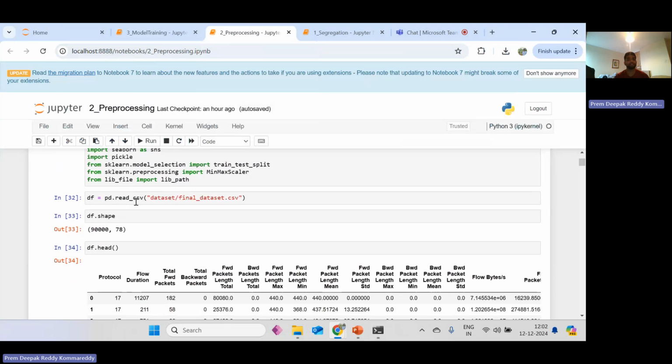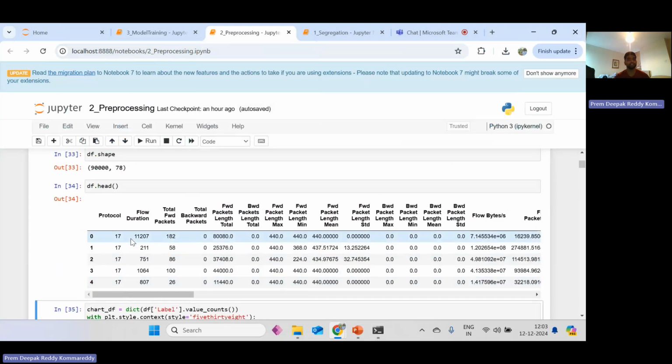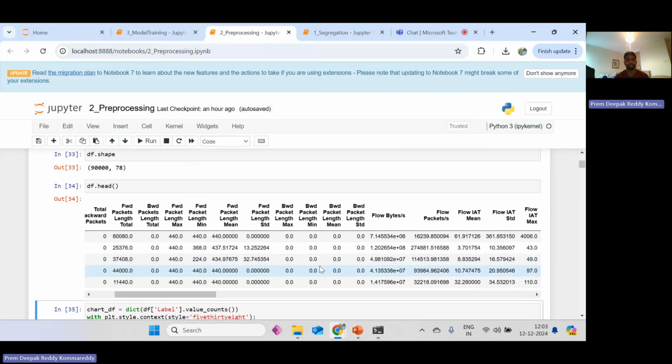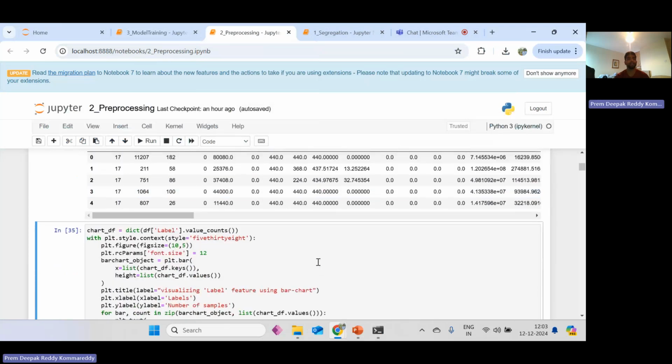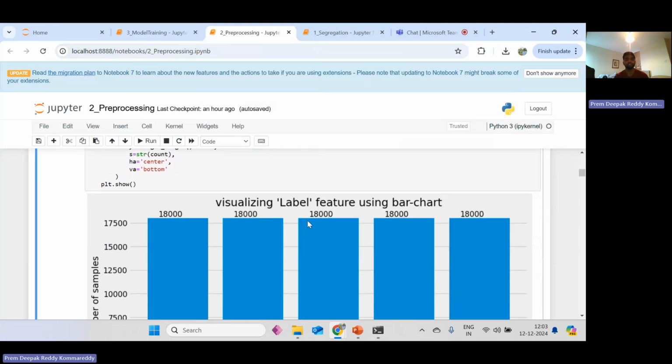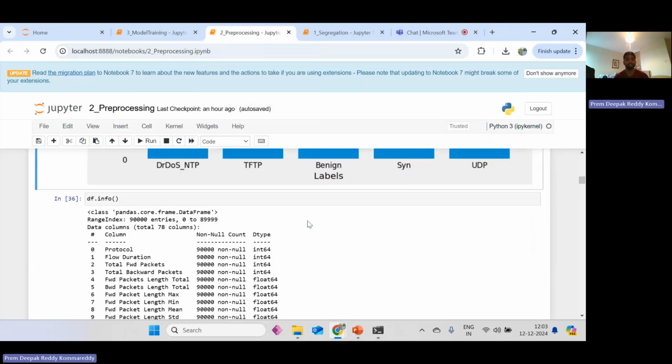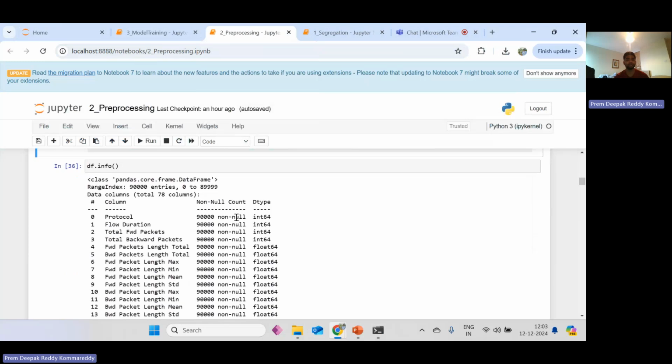Coming to the second step, we are taking the final data set, which is in the CSV format. We are taking 90,000 records and 78 columns. Out of this, we are testing the header files, only the header files. As we can see, the header files. And we are taking the class labels and visualizing the chart. As we can see, there are no null or infinite values.